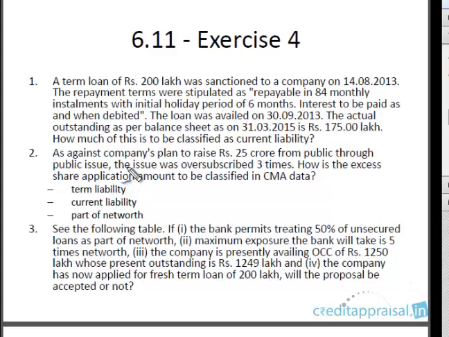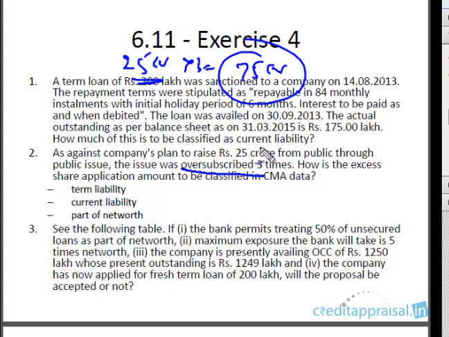The next question is, as against the company's plan to raise 25 crores through public issue, the issue was oversubscribed 3 times. How is the excess share application to be classified? The company wanted 25 crores, but actually got 75 crores. Oversubscribed means more than the issued amount. 25 crores was the issued amount, but it was oversubscribed 3 times, so 25 into 3, 75 crores the company actually got. How is this excess share application money going to be classified? We already discussed this, right? Under share application money, this excess is going to be current liability.